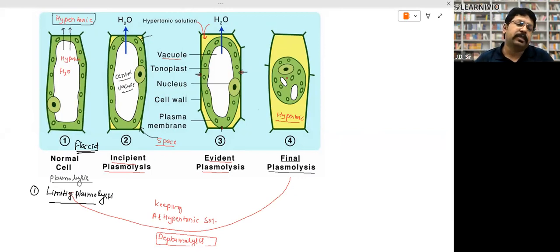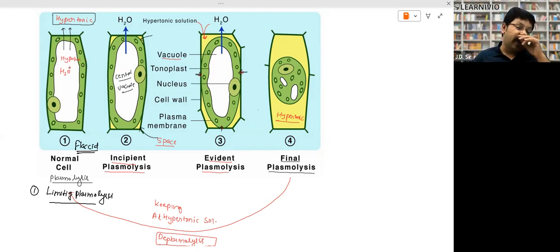So when we place any cell in the hypertonic solution, the water does not come out of the protoplasm. Remember, water never comes out of the protoplasm or cytoplasm. Water comes out from the vacuole. The vacuole is the largest organelle of the plant cell.